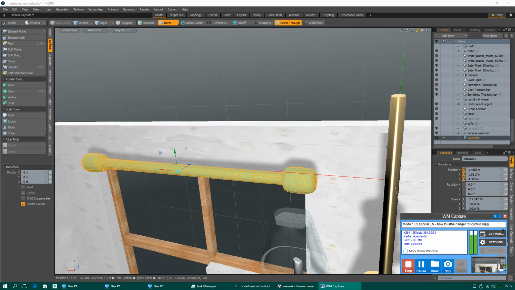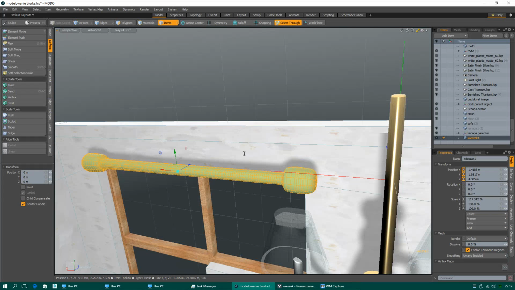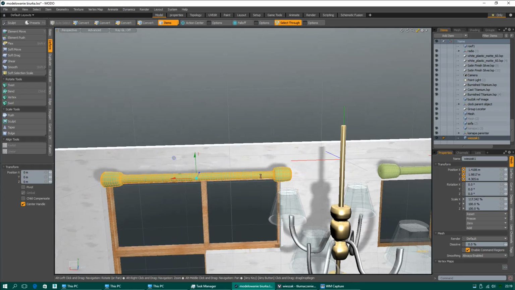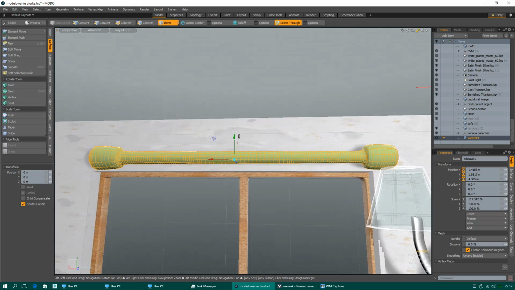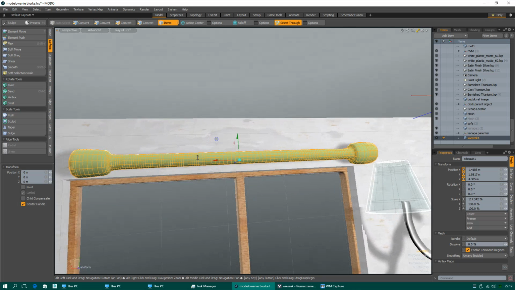Good afternoon, I'm gonna show you how to lathe a hanger in Modo for a curtain, because I found the way it is possible. As you see, I lathe this shape.